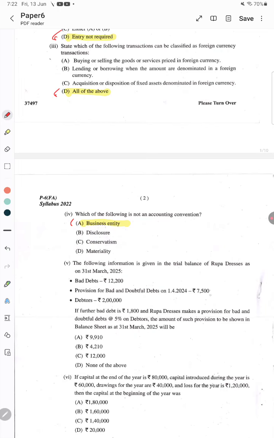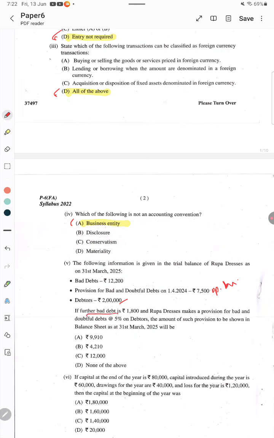That means the opening provision. And this is bad debts, already written off, so it is given in the trial balance. And then debtors balance is 2 lakhs. So, further bad debts only is given in the adjustment column.